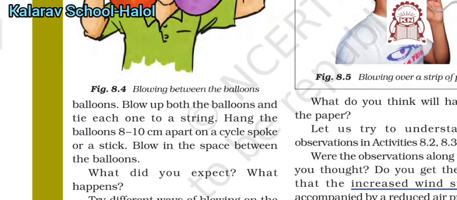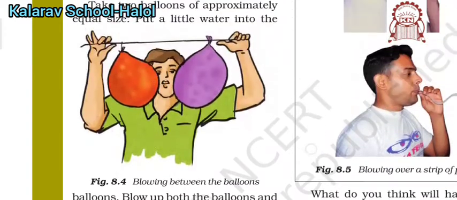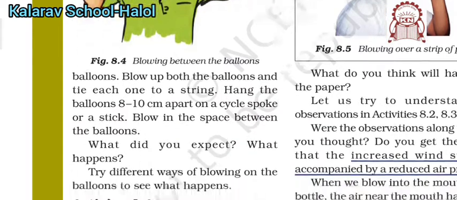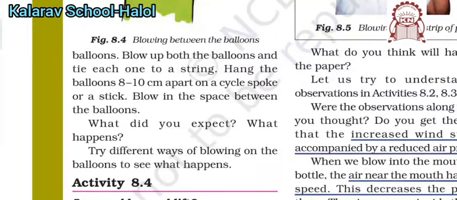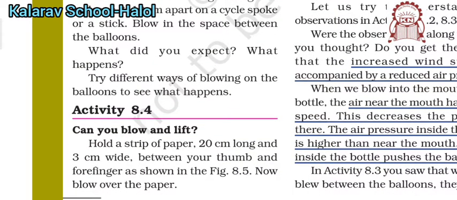Hang these balloons 8 to 10 centimeters apart. Try to blow air between the two balloons. You will see the two balloons move towards each other. This is also due to the reduced pressure of the air.